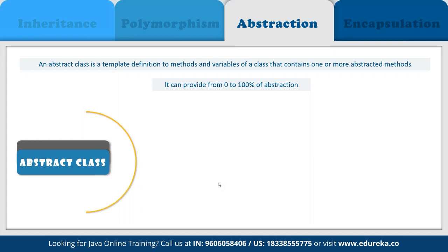We don't know the internal processing of how the entire system boots up, because we get to see only the logo being shown to us, whereas in the background, multiple processes are being done. That's why abstraction helps us reduce complexity, and we can achieve abstraction basically by two different methods: abstract class and interface.